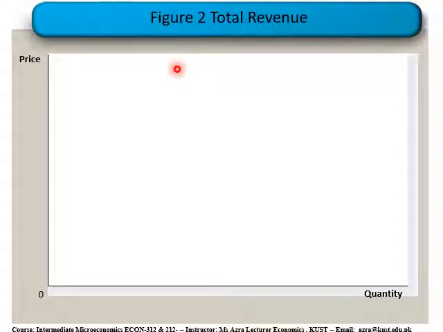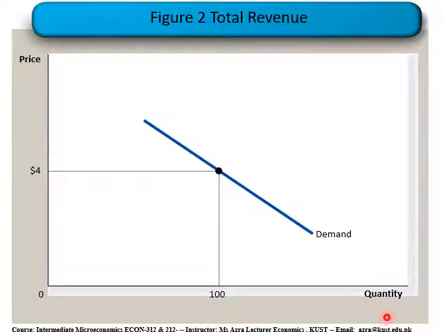Here is figure 2, where total revenue has been presented. Again, on the x-axis we have taken quantity and on the y-axis we have taken price level. What is total revenue? How can we see the total revenue curve? It is quantity multiplied by price level. When we multiply quantity with its price, we get the total revenue curve.